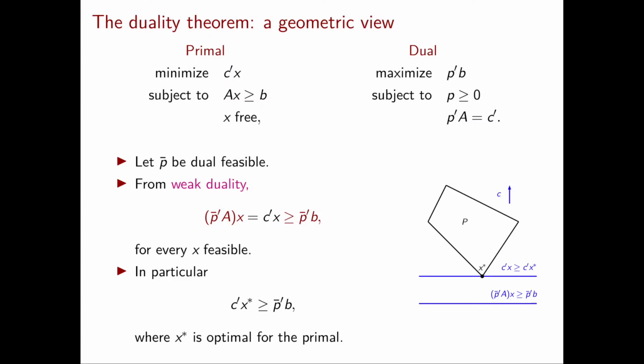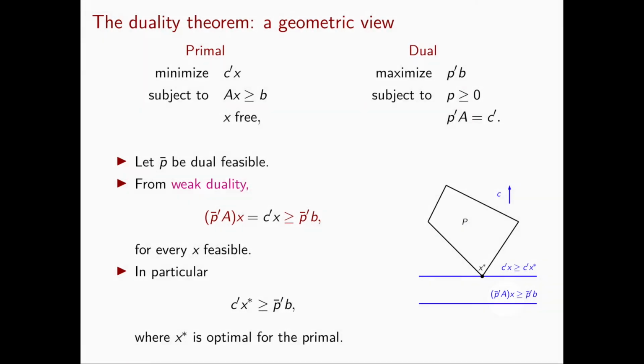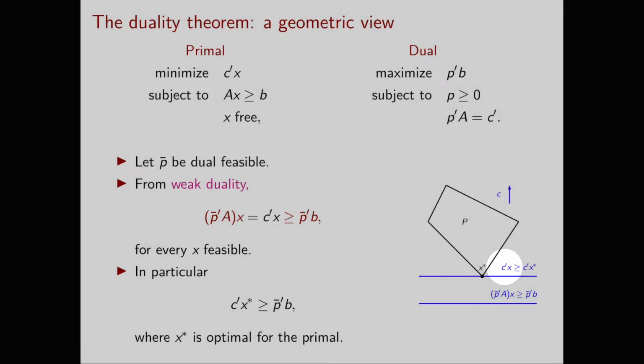So to understand the relative position of the two inequalities, I need to look at the right-hand sides. And the relationship between the two right-hand sides is given by the inequality c transpose x star greater than or equal to p bar transpose b. So this tells me that my new inequality is weaker than the previous one.